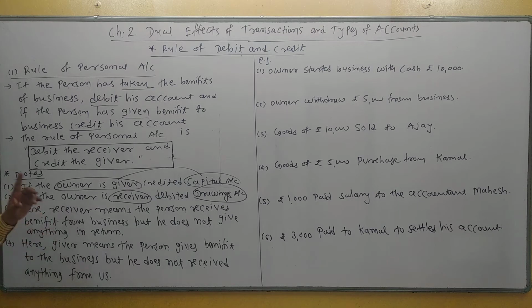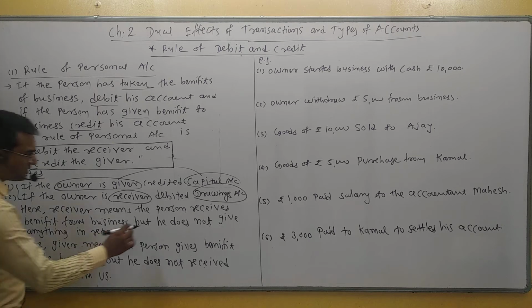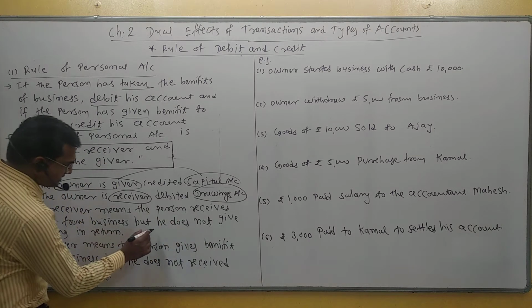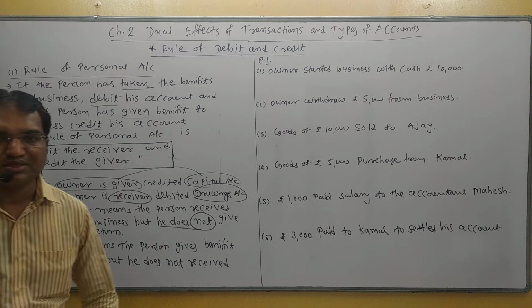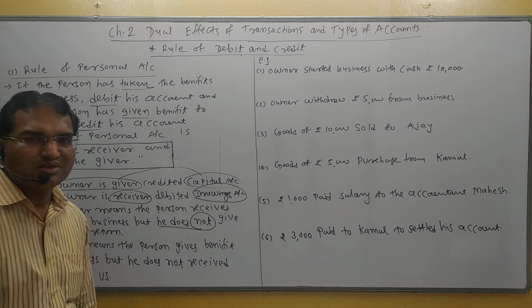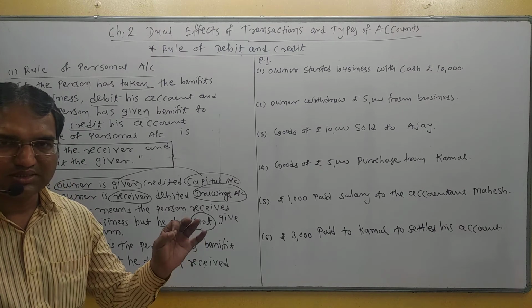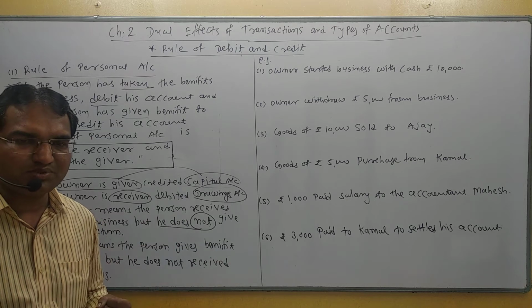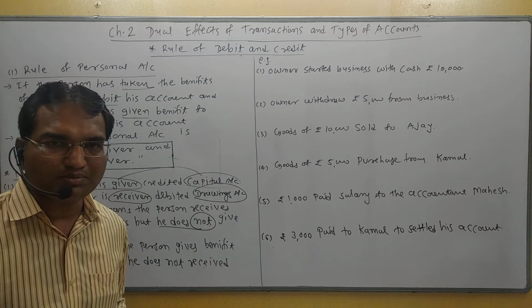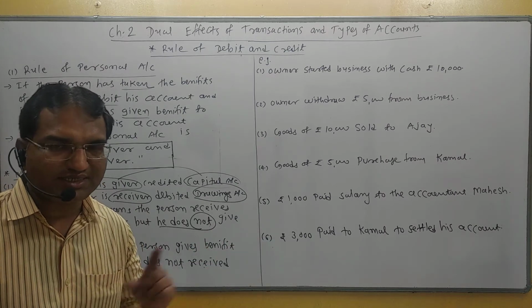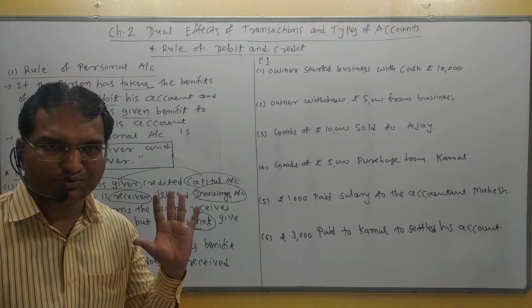Understand? Third point, be careful student here. Most students get confused about the third point. Here receiver means the person receives benefit from business, but he does not give anything in return. If the person takes goods from business and he does not pay anything in return, in that case the person is receiver, debit the person account.